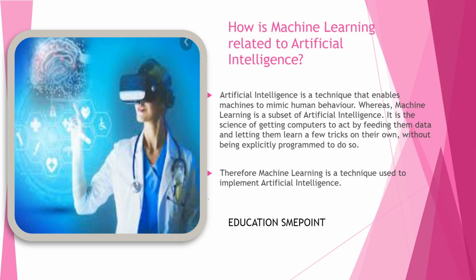How is machine learning related to artificial intelligence? Artificial intelligence is a technique that enables machines to mimic human behavior, whereas machine learning is a subset of artificial intelligence. It is the science of getting computers to act by feeding them data and letting them learn a few tricks on their own, without being explicitly programmed to do so. Machine learning is a technique used to implement artificial intelligence.